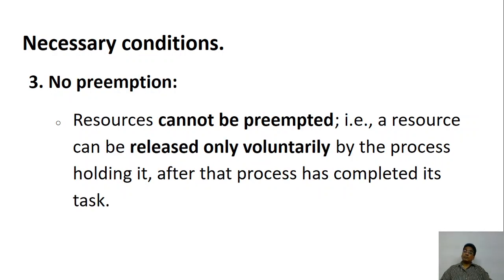The third one is no preemption. That is the meaning of saying that once a resource is given to a process, it cannot be preempted. So the operating system can't take it back. That process voluntarily has to give it back to the system.